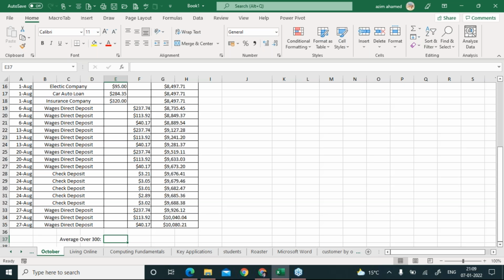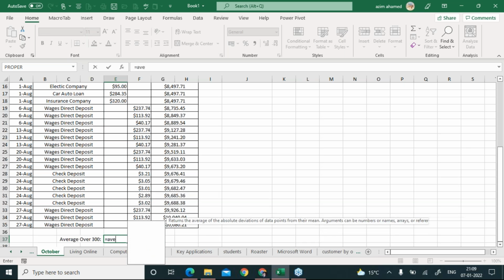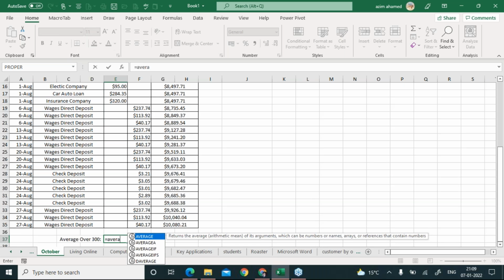Stay here and understand. Start the formula, and remember, if the question says give me the average of this range, you can simply use the formula called AVERAGE.